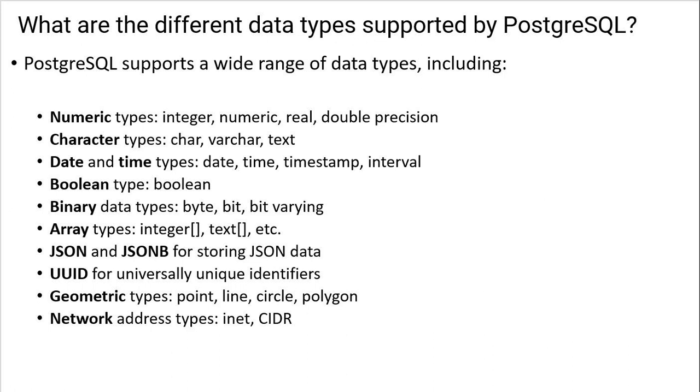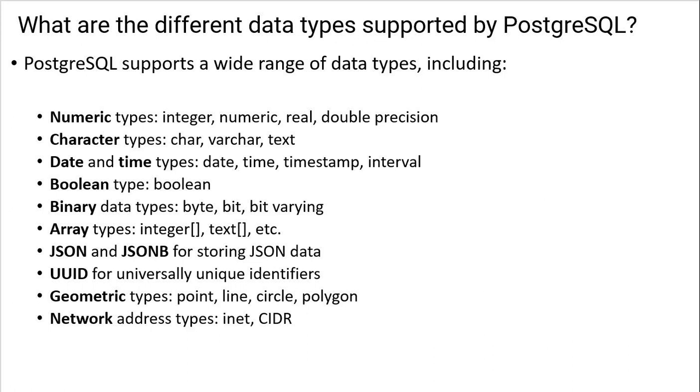So next question is, what are the different data types supported by Postgres? So Postgres supports a wide range of data types including numeric types, that is integer, numeric, real, double precision. Character types: character, varchar, text. Date and time: date, time, timestamp, interval. Boolean: boolean. Binary data types: bytea, bit, bit varying. Arrays: integer array, text array.